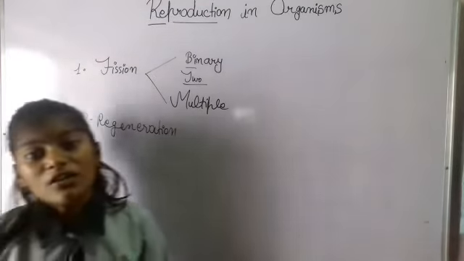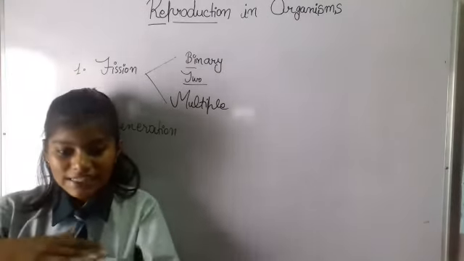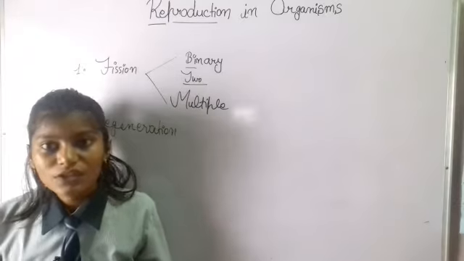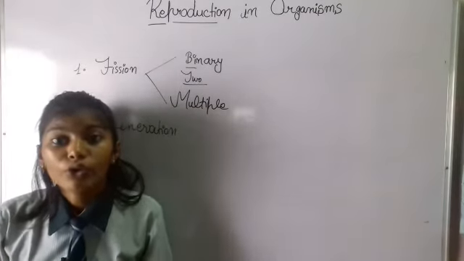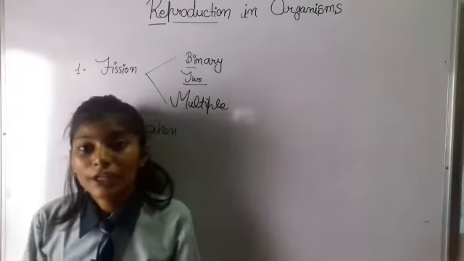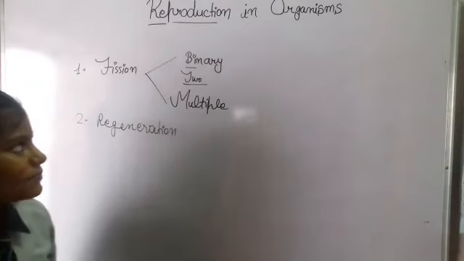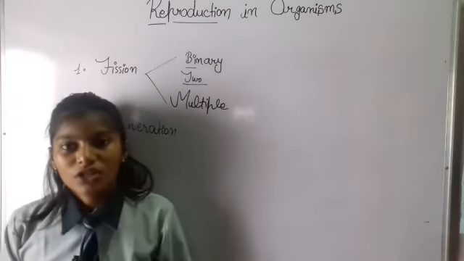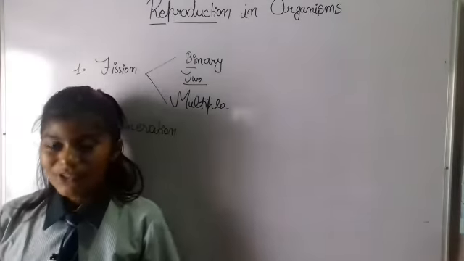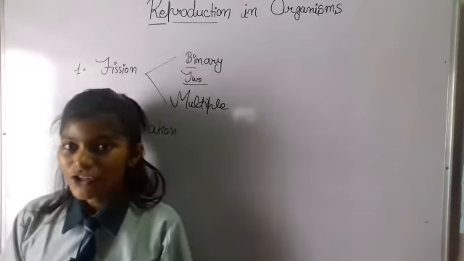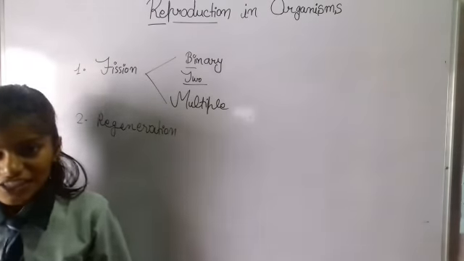There are also a few more, like vegetative propagation, in which plant parts like stems, roots and leaves are cut, and by a few methods they can be grown properly into fully developed offspring. These are the types and modes of asexual reproduction. These are the modes of reproduction in animals. We talked about reproduction in organisms today in this video, so thank you for watching.